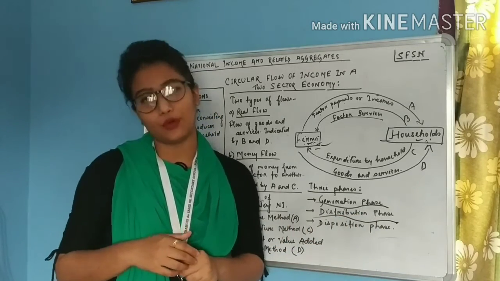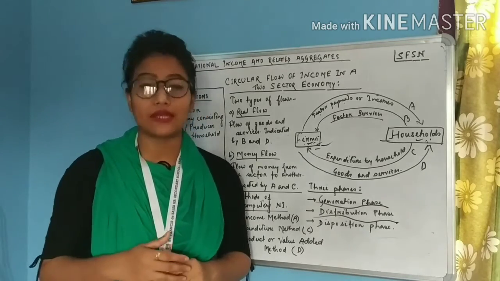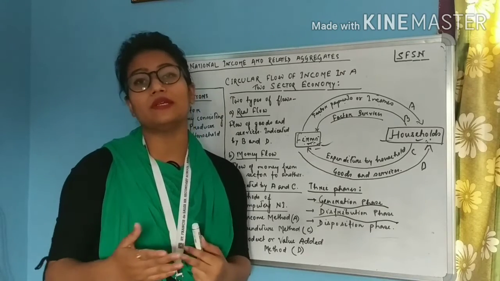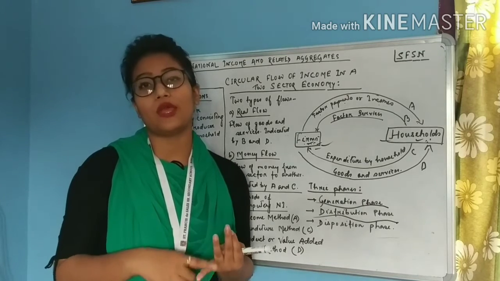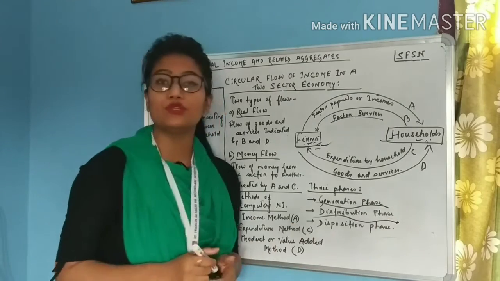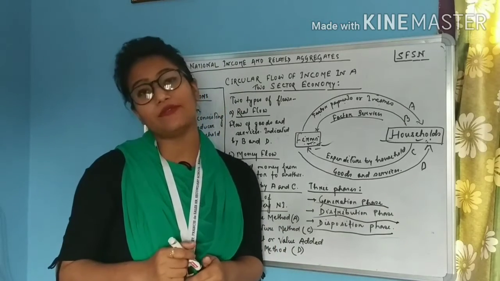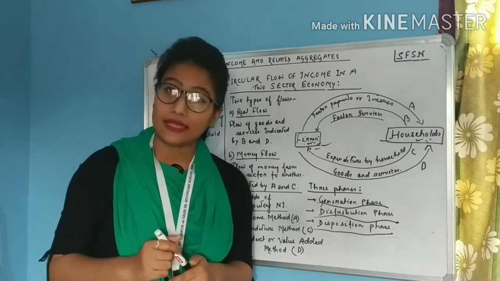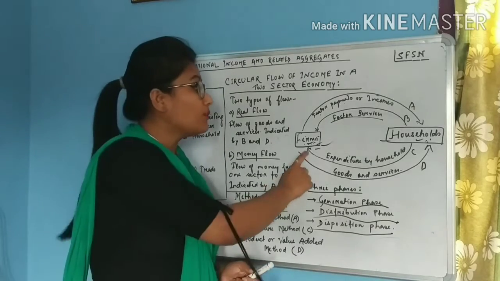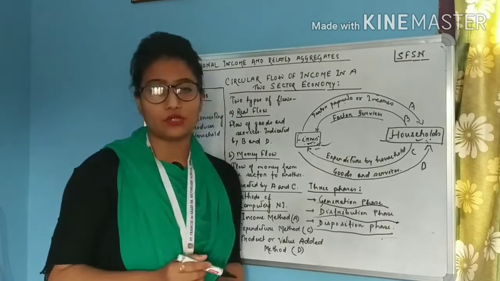After the generation of output, the firms or the producer sector will have to make the payments to the factors for their services. So the income will be distributed to the various factors in the form of rent, wages, profit and interest. So this will come under distribution phase. The third phase is the disposition phase. After the factors or the household sector get their income, they will spend the money to buy various goods and services from the producer sector or from the firm. So this is known as the disposition phase.